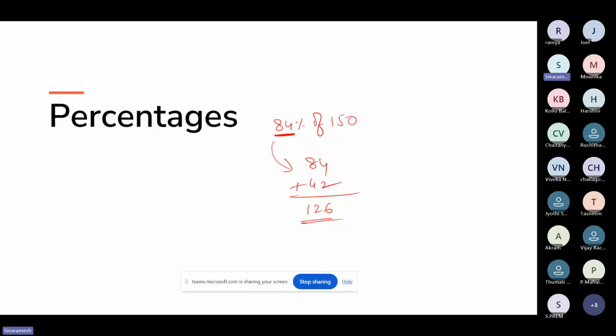Don't worry guys, this trick is very simple. See how simple the calculations are. Even if you do the normal process, you will get the same answer, 126. But here the only calculation I did is take this 84, make it half, which is 42, and add these two values. I got 126, the answer. That's it. See how simple it is.